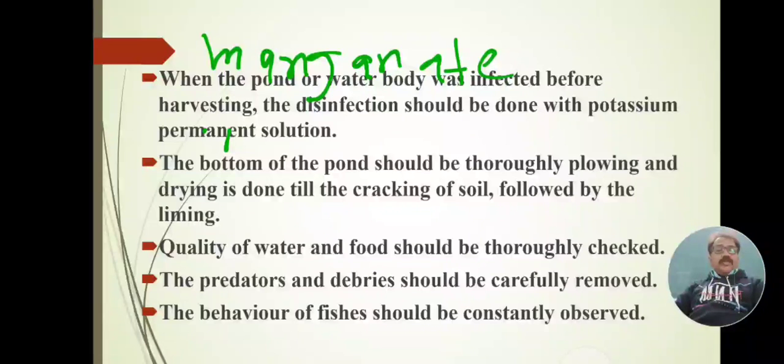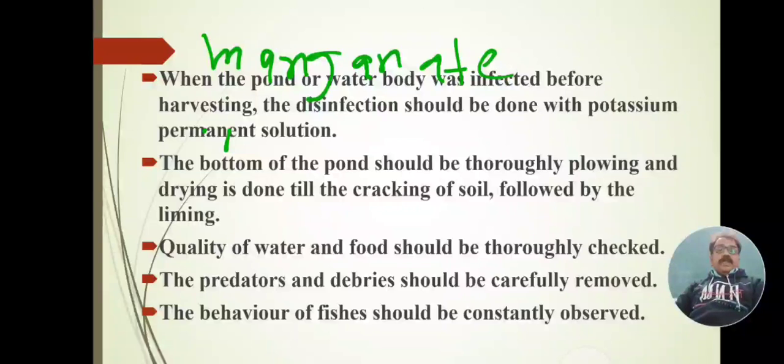How much lime should be applied? Lime should be applied at 150 kg to 200 kg per hectare area. Lime should be sprayed, and it is completely used by the cracked mud or ooze at the bottom of the water body.